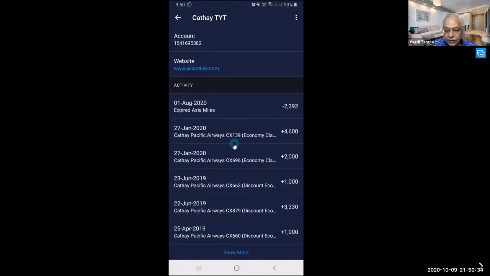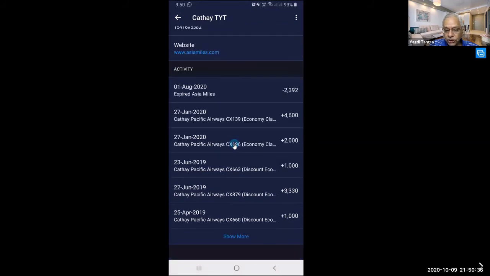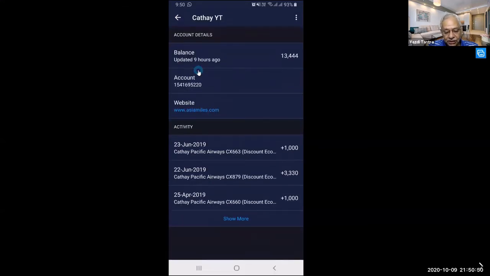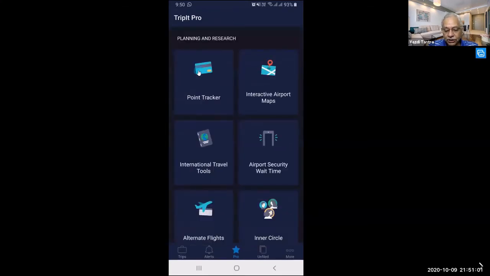Can you see? It tracks all your points also on your frequent flyer programs. Now this is very useful, because otherwise for multiple airlines, you don't have the time or the inclination to go and track when something is expiring. For example, here it says there is something expiring on so and so date. There is something which is already expired, etc. So there is a point tracker which is very useful.